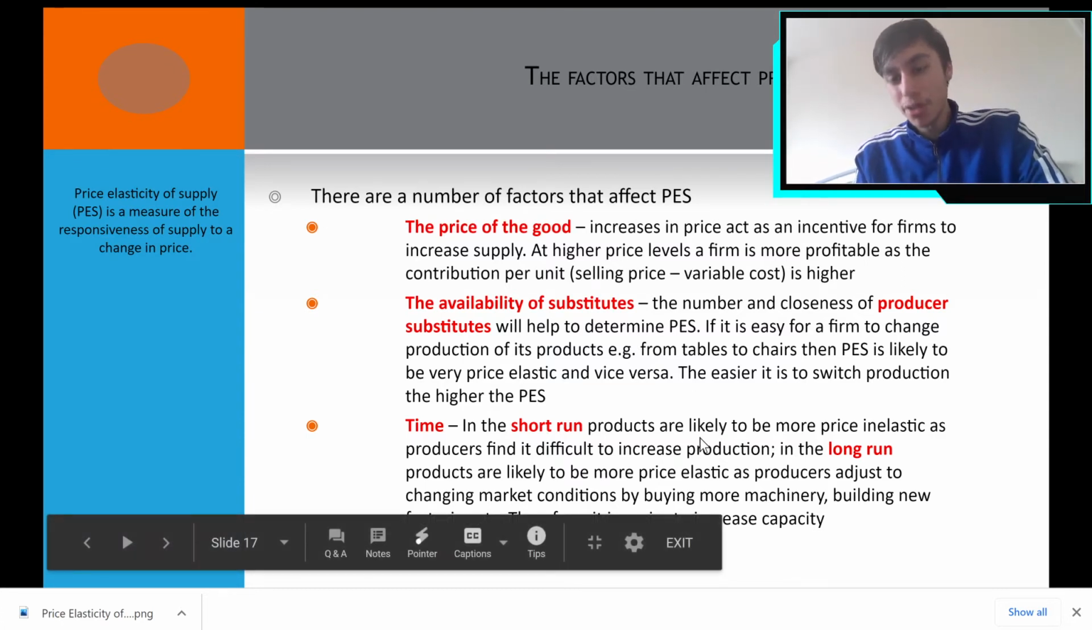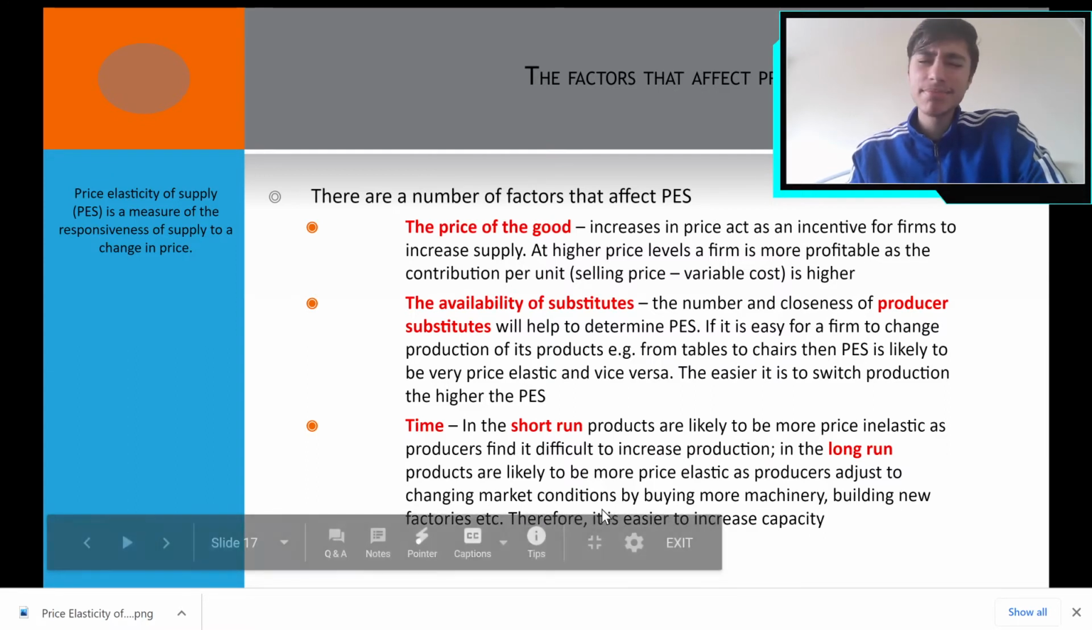And let's say there was a need for the supply to decrease, then it would take a lot of time. Sorry, increase or decrease. I mean, it's almost the same thing.